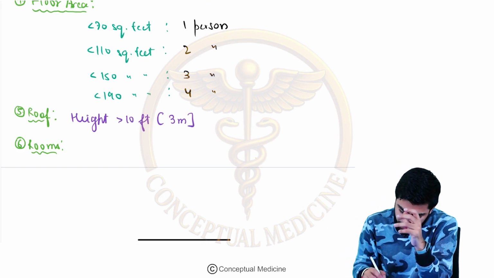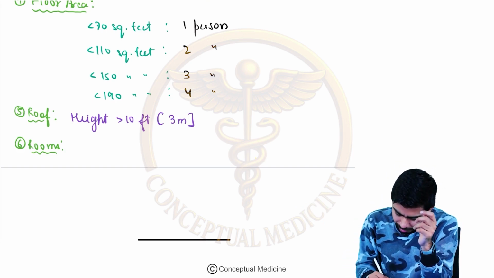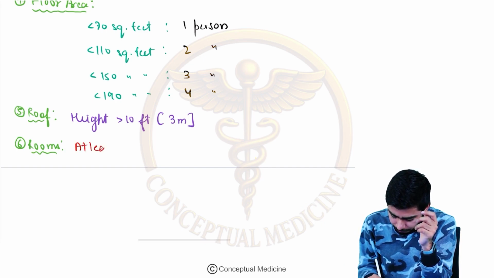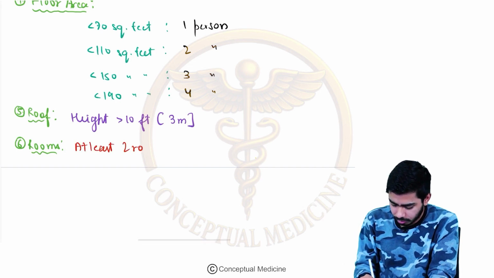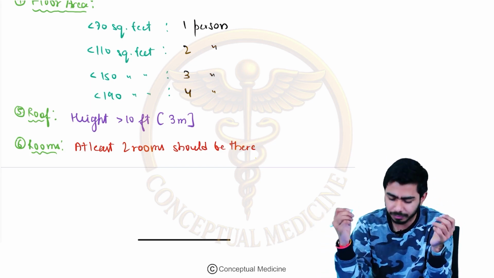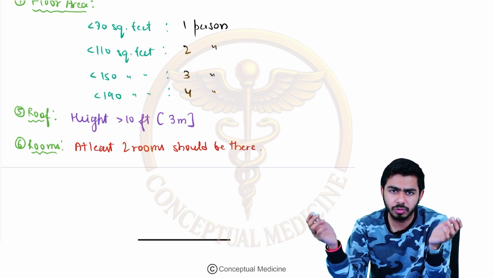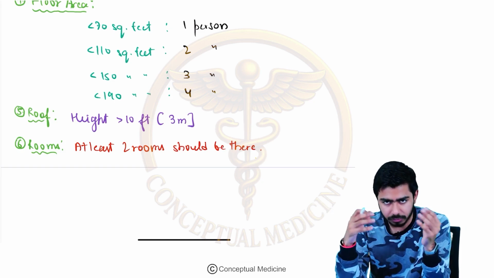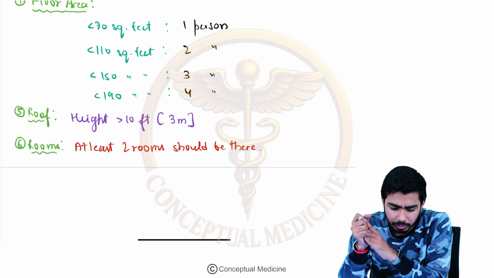So basically, if you talk about the room, at least 2 rooms should be there. So the basic number is actually 2, at least 2 rooms. The rest depends on the family members. If the family members are more, then obviously the number of rooms will be more, right?